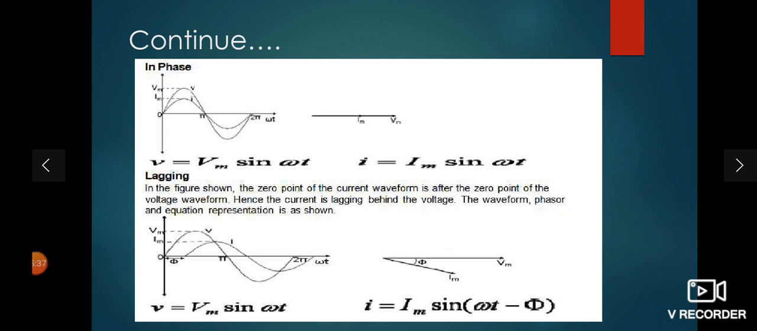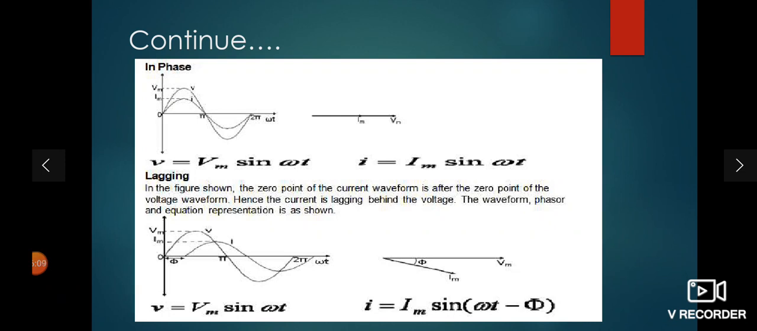So see here, the voltage is the reference vector Vm on the x-axis, but your current Im is in the fourth quadrant, which lags behind the voltage by an angle of phi. So it is called lagging. Lagging means your current lags behind the voltage by an angle of phi. करंट वोल्टेज से पीछे होता है तो उसको हम लैग बोलते हैं. And lagging is always represented by minus phi, a minus sign in front of phi.